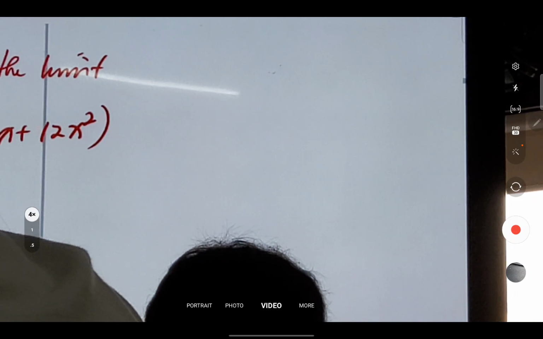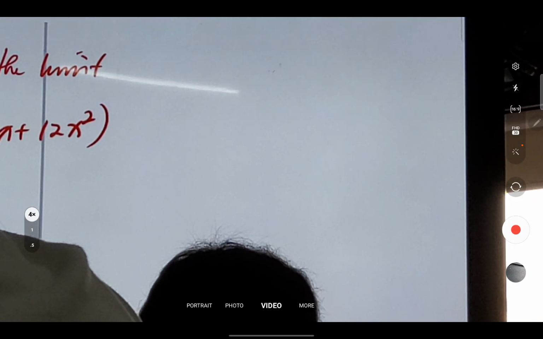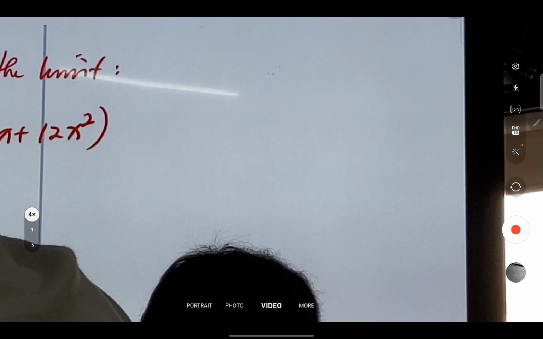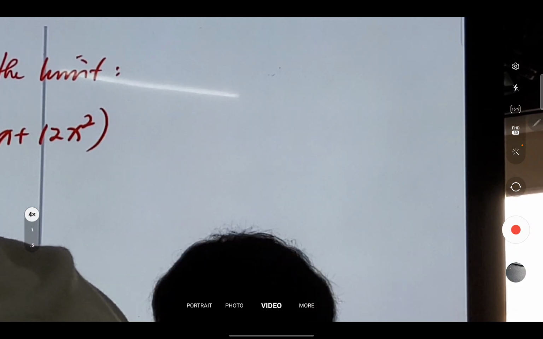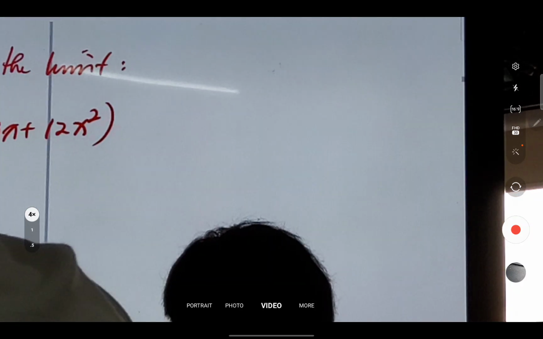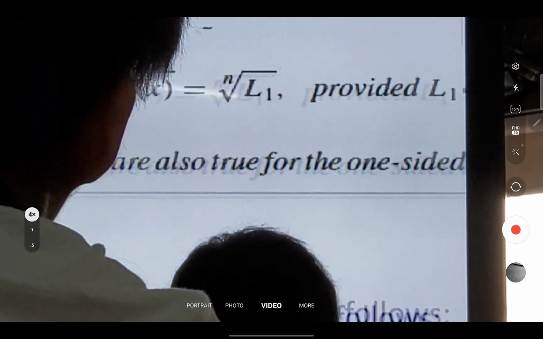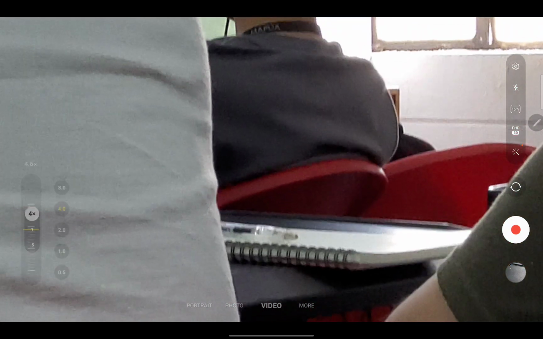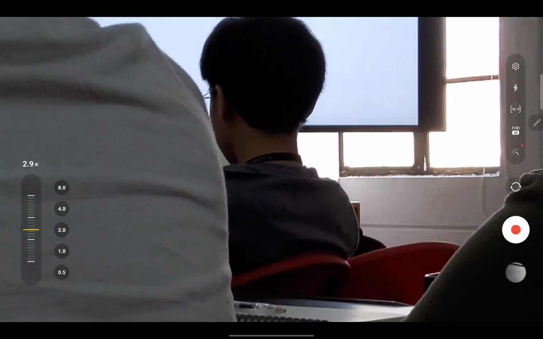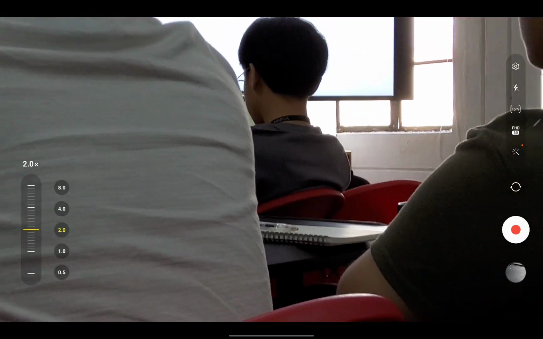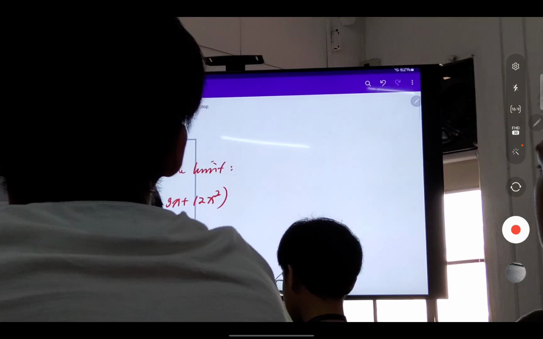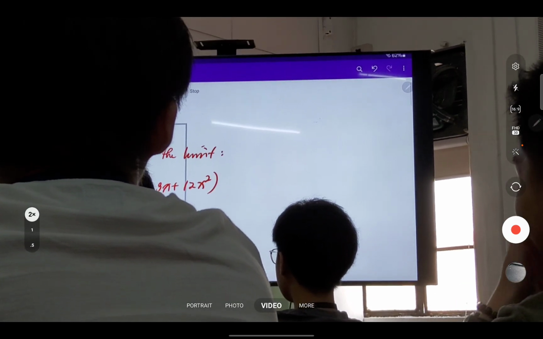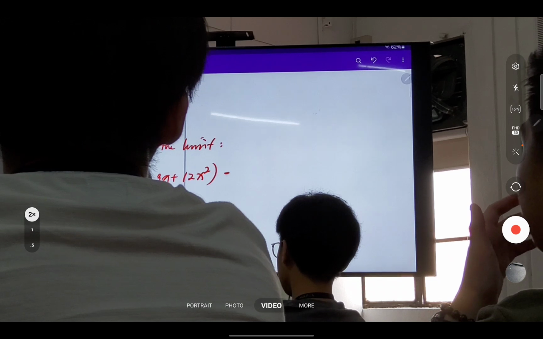So we'll be using here the theorems. So if we use the theorem of limit of a sum and difference, kukunin natin yung limit of every term, right?